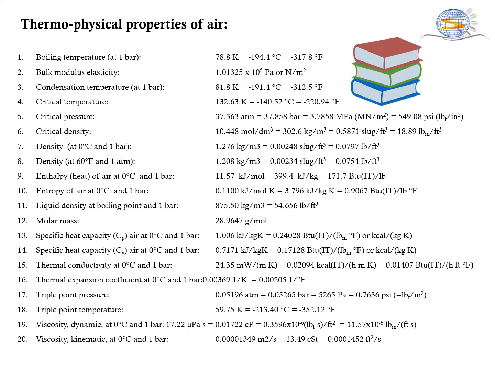This slide is summarizing the thermophysical properties of air. So, what are these properties? Let me go through that.